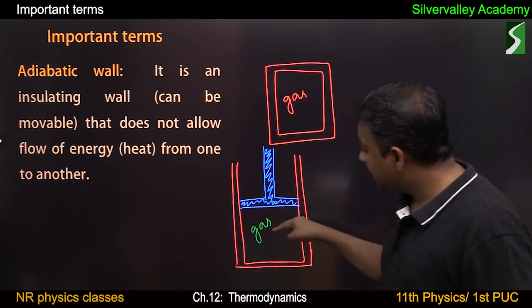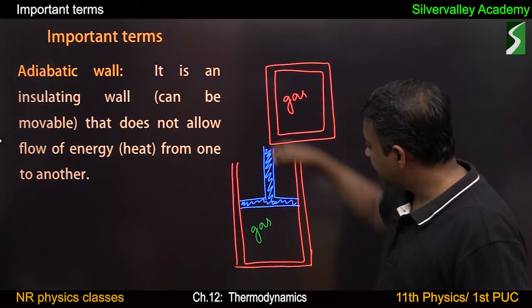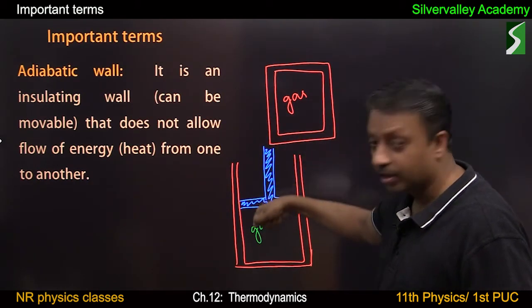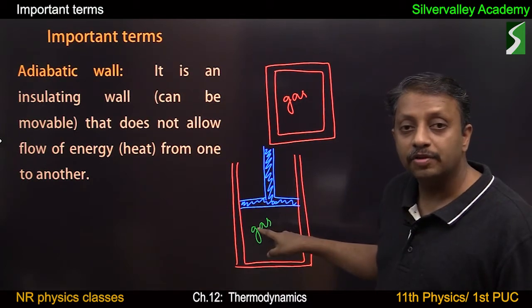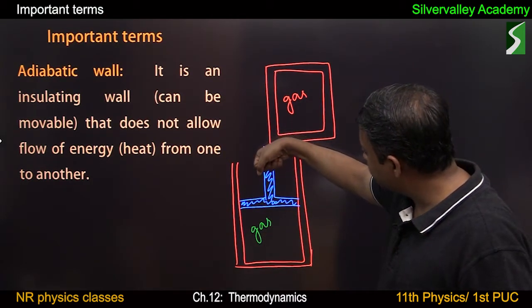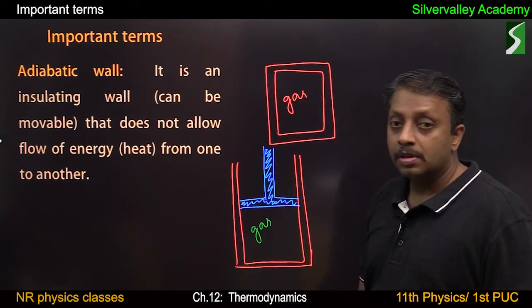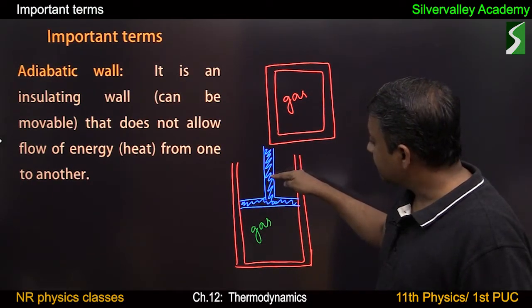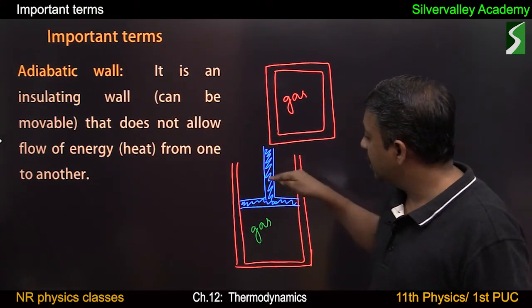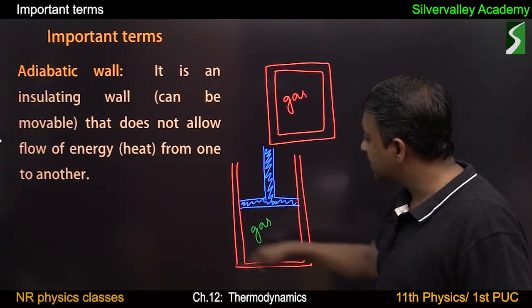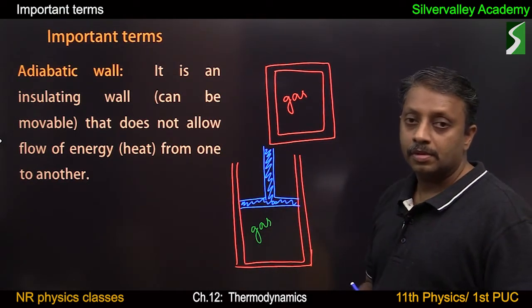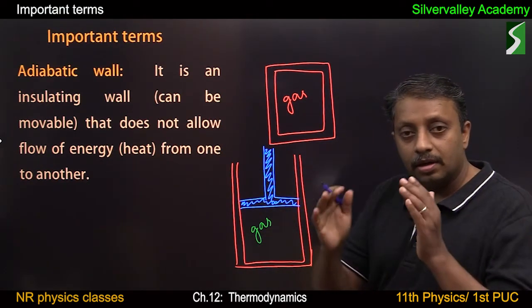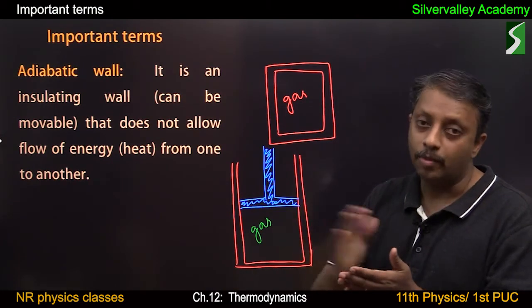then we can decrease volume of the gas by moving this piston inward, or we can observe expansion by moving this piston outward. So there is a piston which is insulating, and this is a movable part in this system. So adiabatic wall can be rigid fixed or movable.